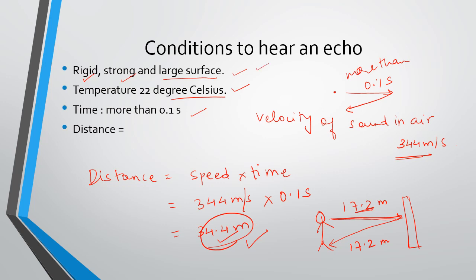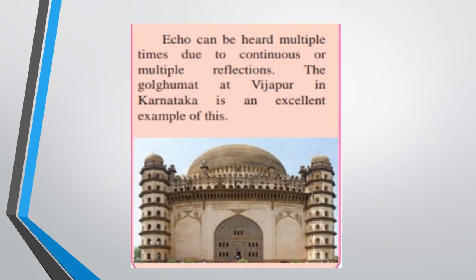It requires a larger surface area, the temperature around 22 degrees Celsius, time 0.1 seconds, and the distance 17.2 meters, and the velocity of the sound in air is 344 meters per second. There's an example given in the textbook which says that an echo can be heard multiple times due to continuous or multiple reflections. The Gol Gumbaz at Vijayapura in Karnataka is an excellent example of this. It is because of the structure, how it is made, that the echoes can be heard multiple times.